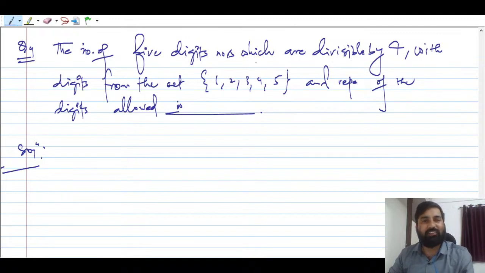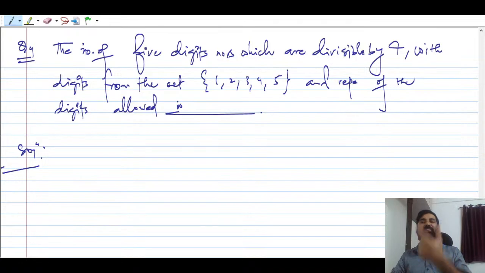So, the number of 5-digit numbers which are divisible by 4, okay. Can somebody answer this question please? In this question, are cases necessary or not? How many cases will there be? Please tell me first. How many cases will there be?